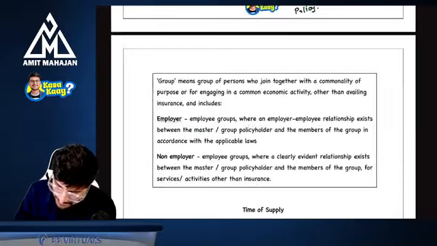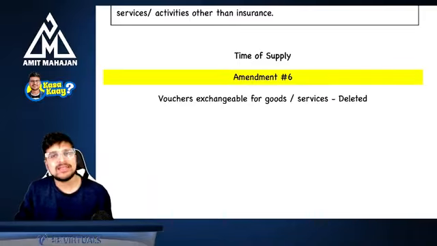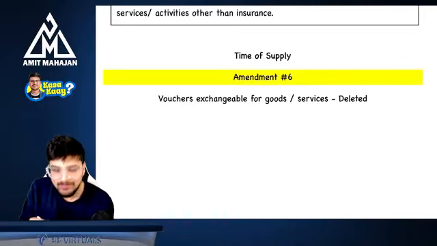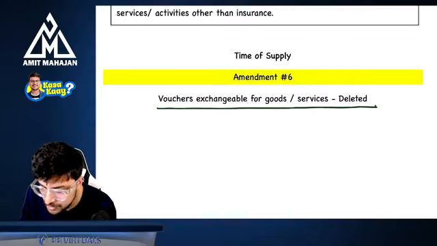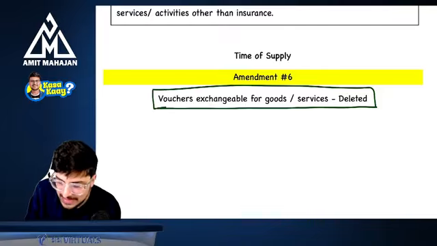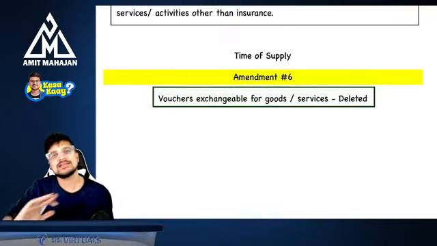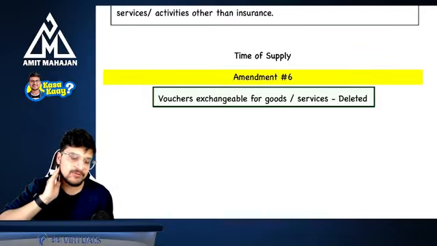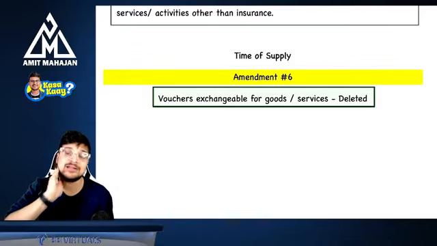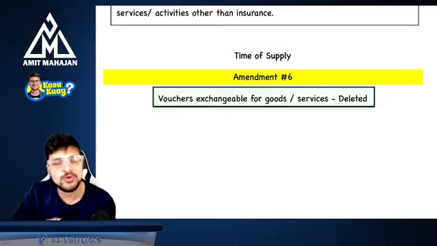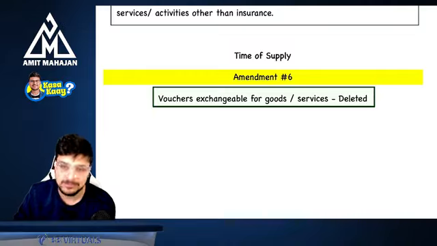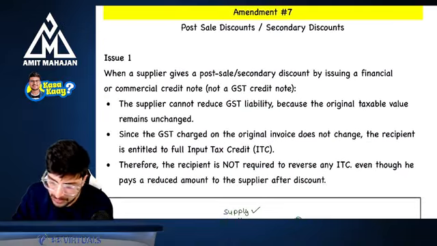Okay. Next point is in time of supply, there is one amendment. In time of supply, amendment number 6, that is vouchers and vouchers exchangeable for goods or services. This point has been deleted now. This is not there. Now, where the supply is identifiable at the time of issue of voucher, if yes, no, this point is deleted now. So you don't need to read this point now. Perfect. Okay. Now come to the main amendment.